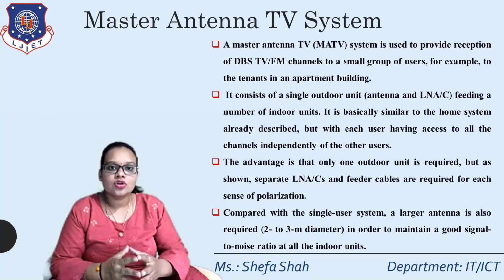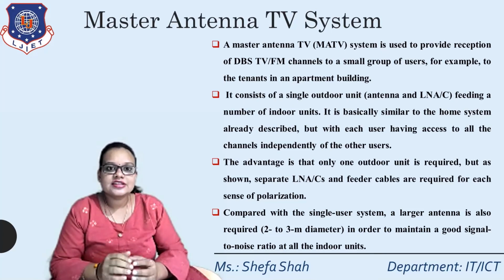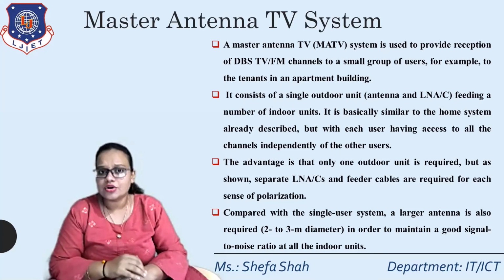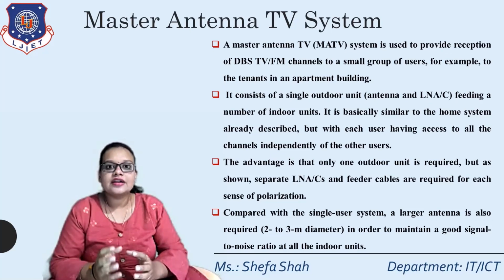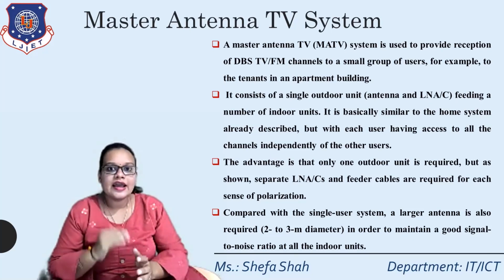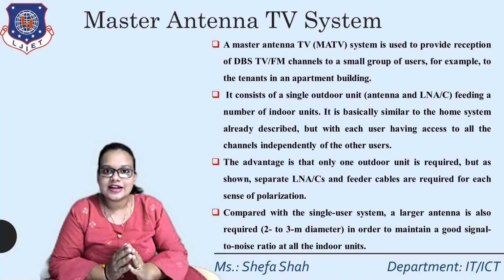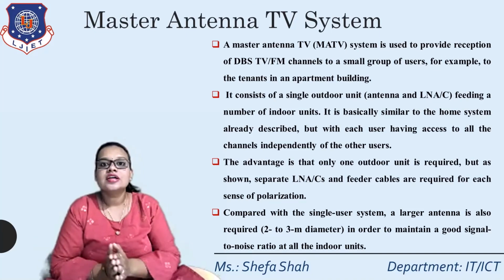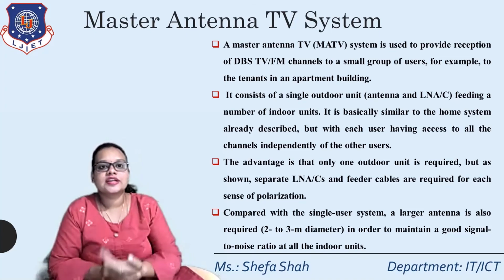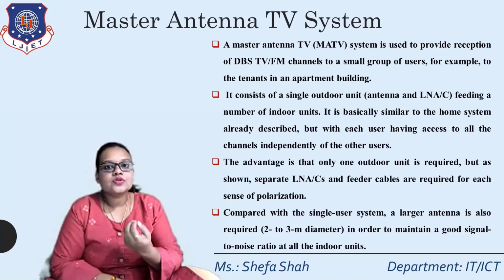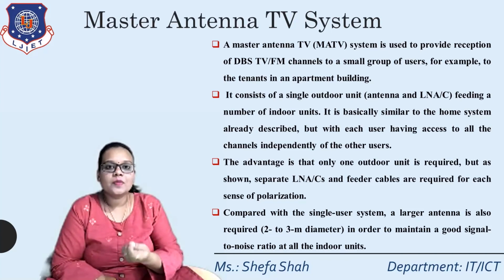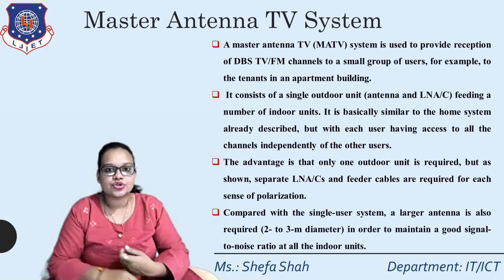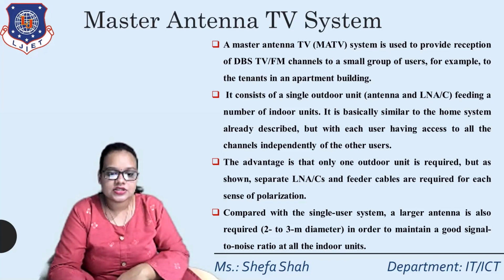Based on this polarization, we differentiate the signals in the outdoor unit as LHC and RHC. These signals are given to the combiner, then to the channel group selector, and individual receivers can receive the particular channel as per their interest. Compared to a single user system, a large antenna is required, 2 to 3 meters in diameter, in order to maintain a good signal to noise ratio to all the indoor units.